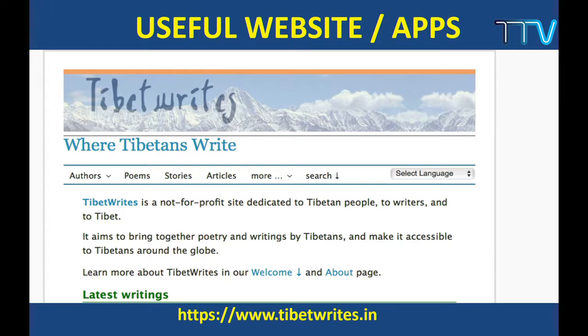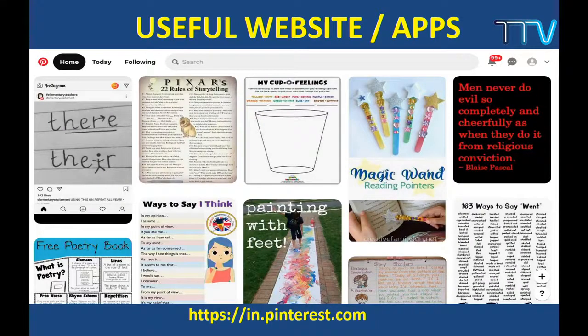You will find different types of poems, and all these poems are related to Tibetan culture or history or Tibetan writing. Sometimes it's good to go through this. And next is Pinterest.